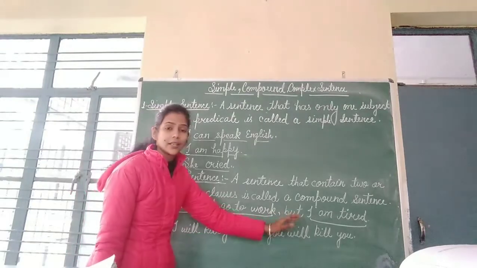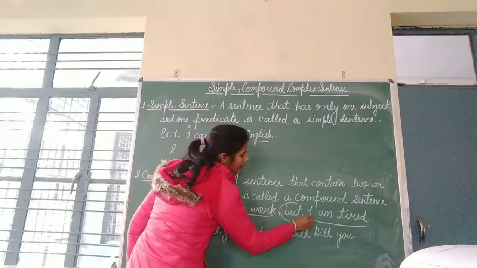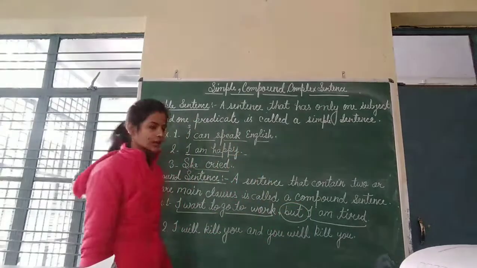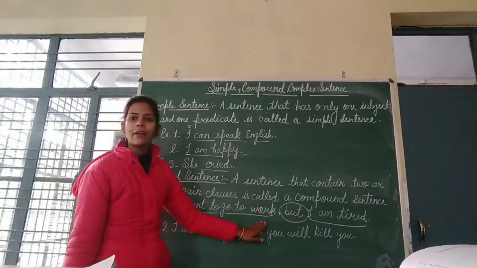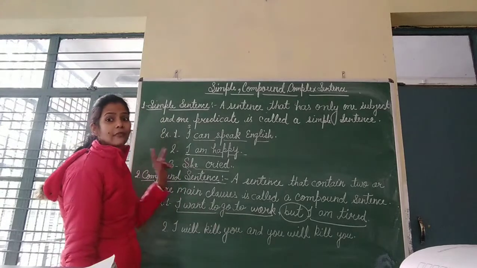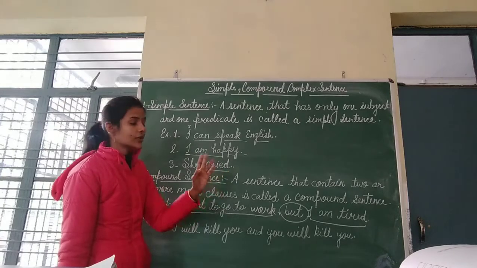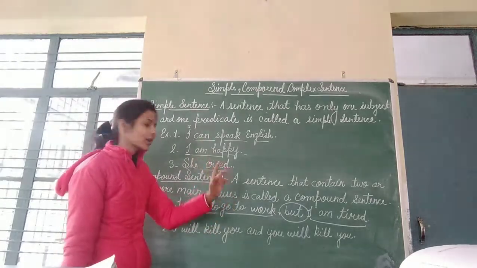There are two sentences, and these sentences are joined by a conjunction. Now this is only one sentence. This sentence will be called a compound sentence. When two main clauses are joined by a conjunction, that sentence will be called a compound sentence.